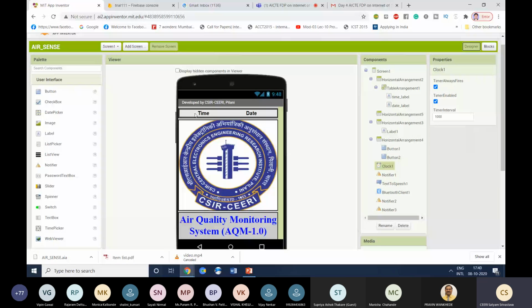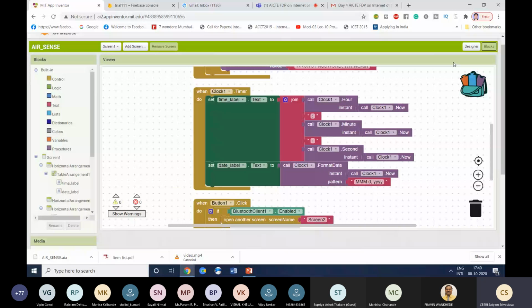Okay. So after this, whenever the clock 1 timer fires, this will take the hour, minute and second from clock 1, join them into a specific format, and display it on the label named time text. This time is basically taken from your smartphone clock.